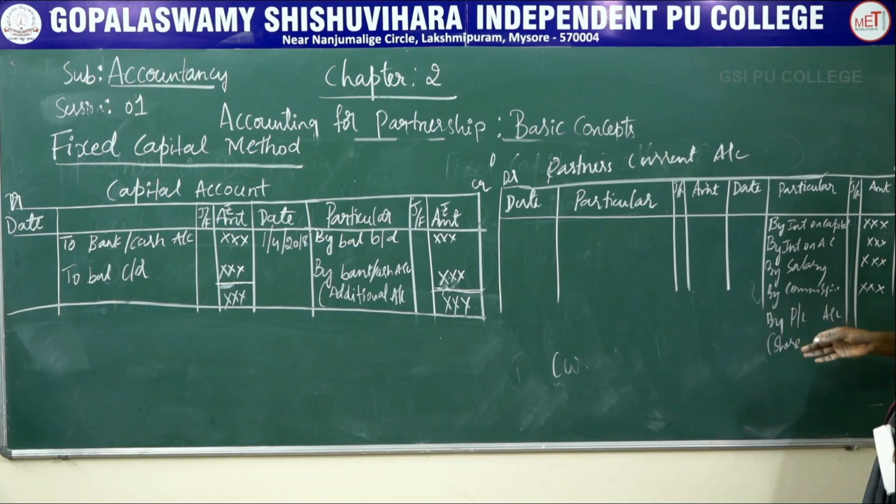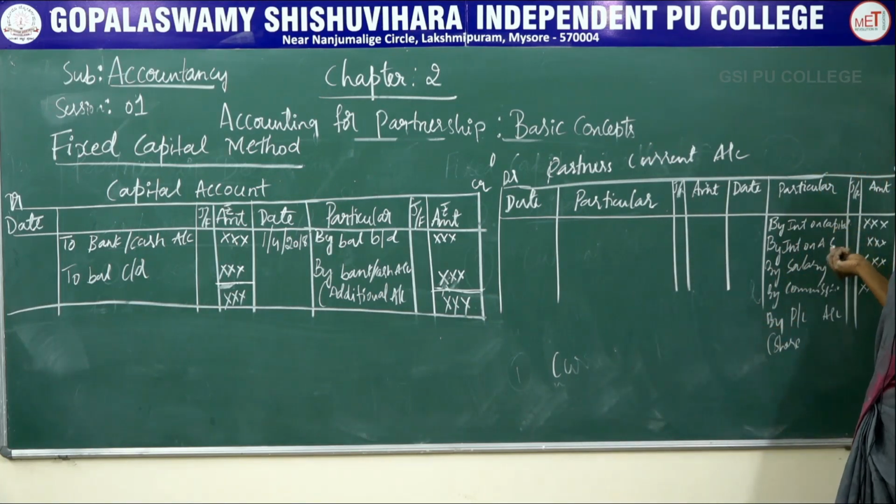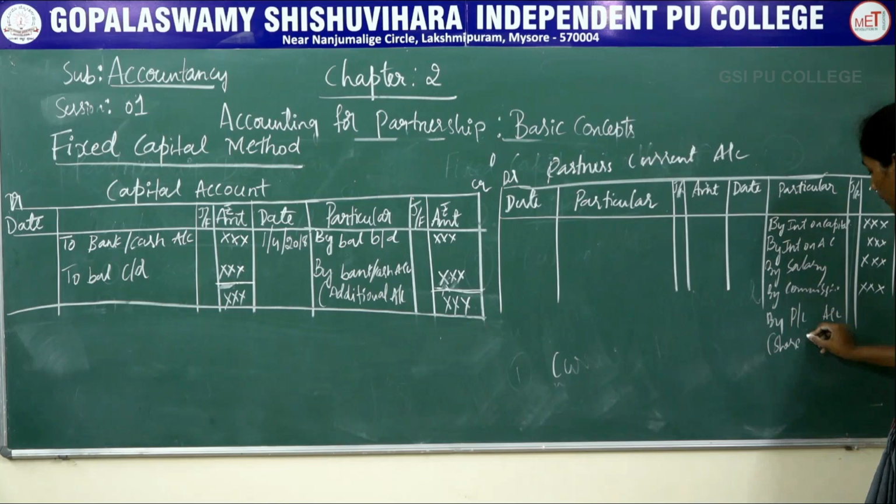If there is a profit arising in the business during the accounting period, it should be distributed among the partners. So then it should be recorded at the credit side of the partner's current account as by P&L account, by profit and loss account, share of profit.